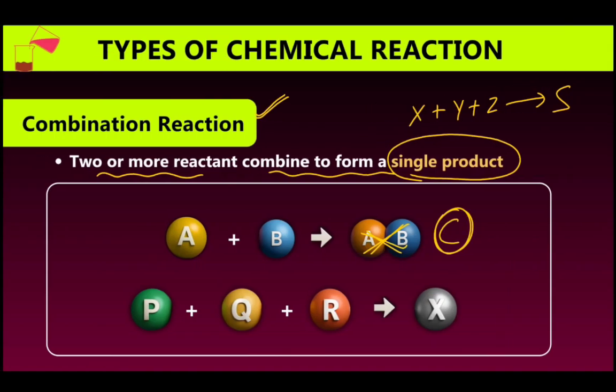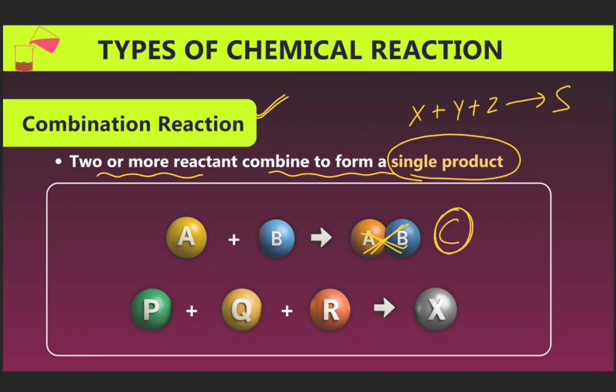Now let's see the types of chemical reactions. The first reaction is the combination reaction. When two or more reactants combine to form a single product, that is known as a combination reaction.